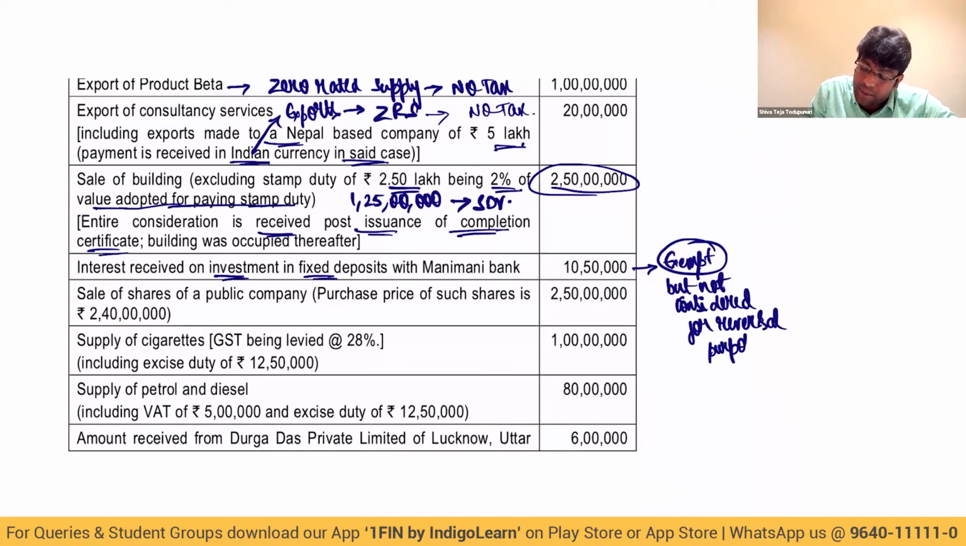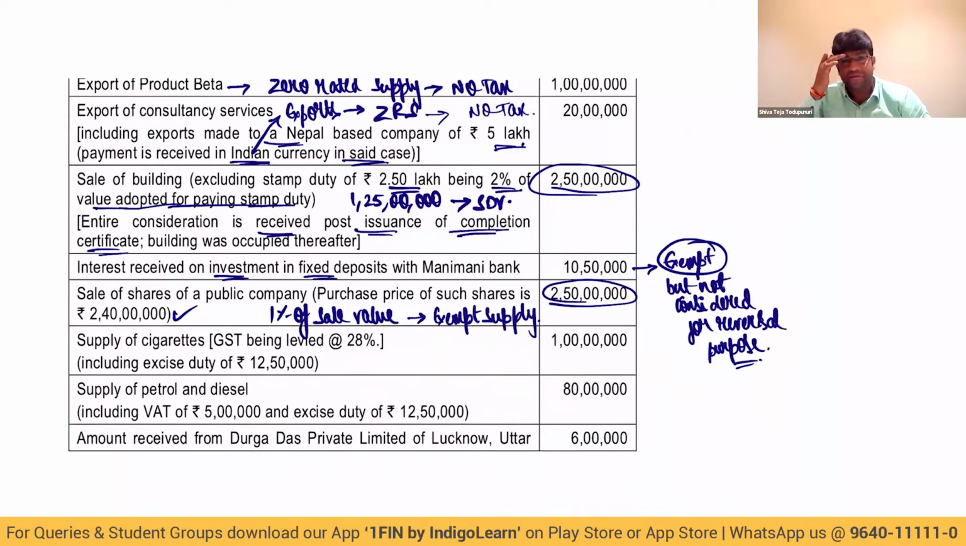Next, sale of shares of a public company, purchase price 2 crore 40 lakhs, sale price 2 crore 50 lakhs. In that case, we will consider 1% of sale value to calculate exempt supply, in case of transactions in securities. Clear? Then supply of cigarettes 1 crore, GST liability 28%. So this will become taxable under GST.